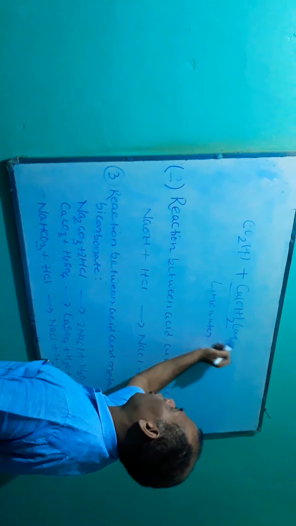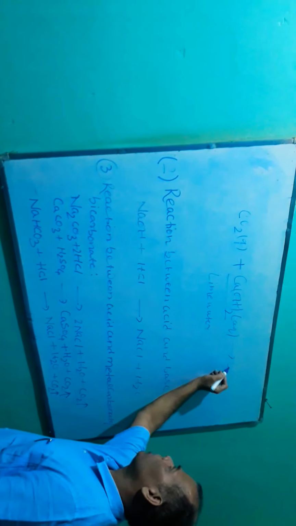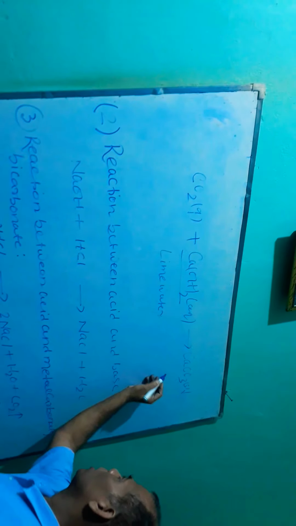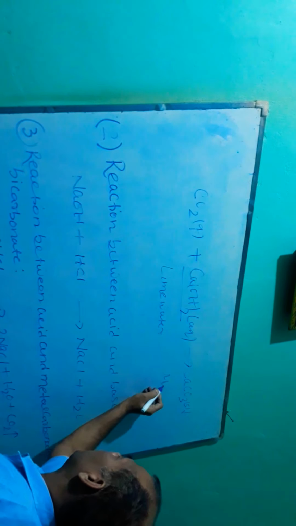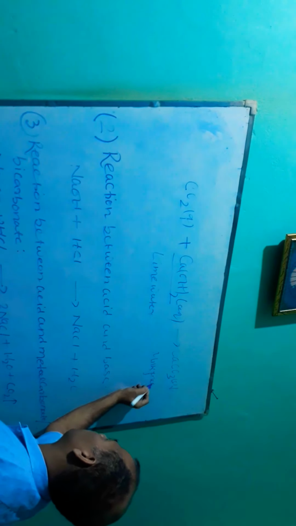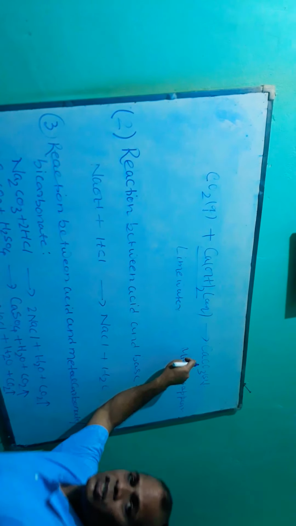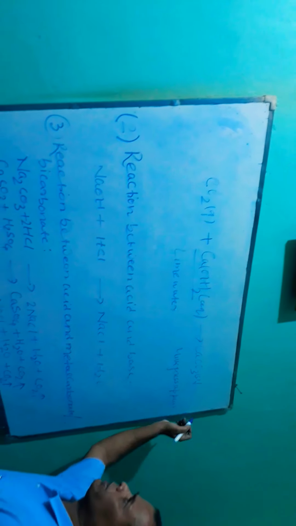the aqueous solution of calcium hydroxide, it forms an insoluble substance, calcium carbonate. Due to the formation of calcium carbonate, which is insoluble in water, milkiness appears.